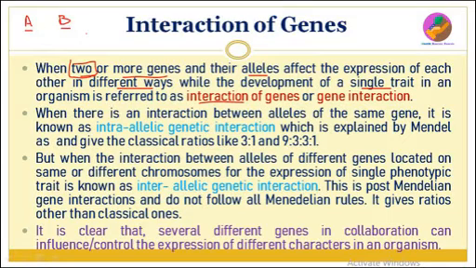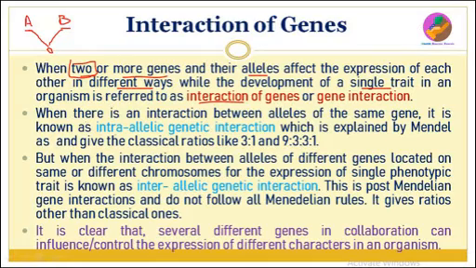Here you can see these particular two genes, they will express only one phenotypic character, and for the expression of this phenotypic character, they will interact with each other differently. So this is called gene interaction.